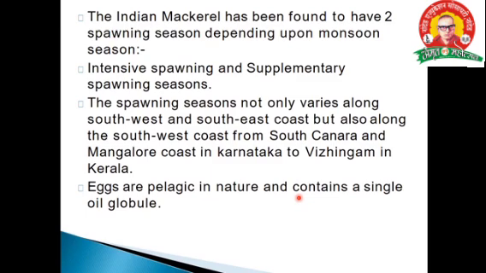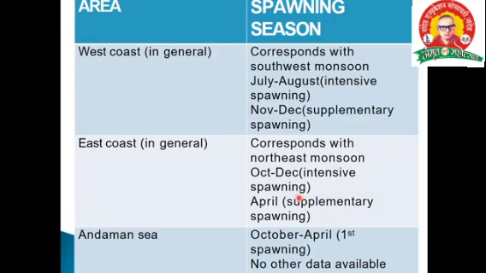Spawning season not only varies along the southwest and southeast coast, but also along the southwest coast, from South Canara and Mangalore coast, Karnataka, to Kerala. Eggs are pelagic in nature and contain a single oil globule. And this is the area where it is spawning. West coast, corresponding with July to August.